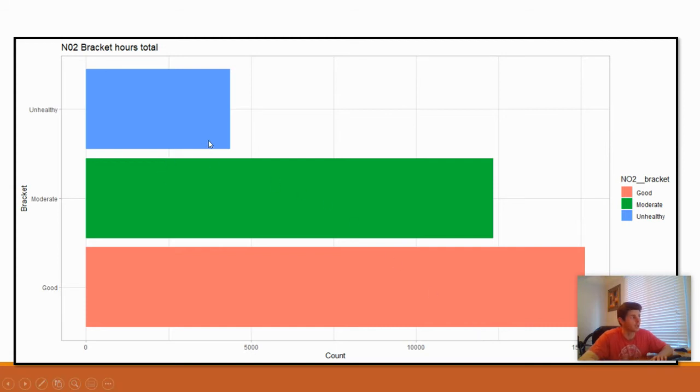If we look at the bar chart, we see unhealthy comes out to about 4,300. That translates to 6 months of the 4 years where the air quality was unhealthy. But then the moderate comes out to about a year and a half. So roughly you have 2 years within that 4-year period where the air quality is not good for anybody. And that has an impact on the tourism, which is a train station that feeds into a major tourist hub.